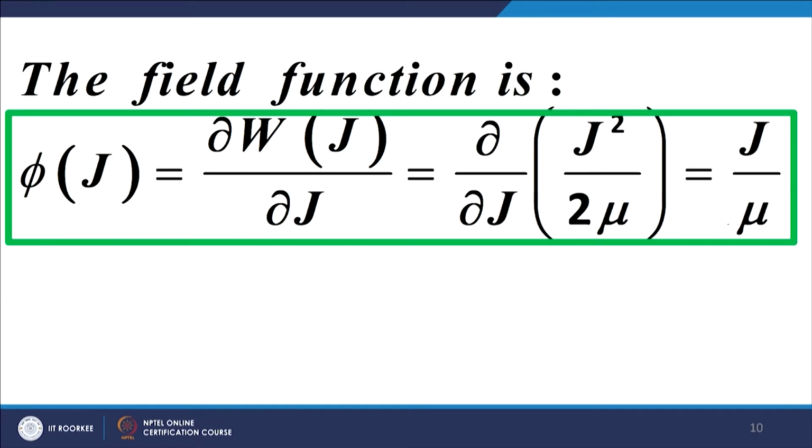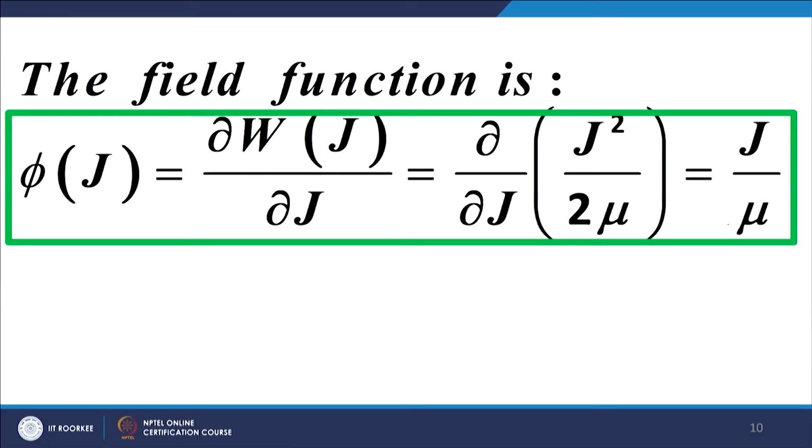And the field function is given by phi of j, which is the first derivative of the generating function for the connected Green functions, and when we substitute the value we get j upon mu. So, the field function is given by j upon mu. Also recall that this field function is the expectation value of the field variable in the presence of the source term.